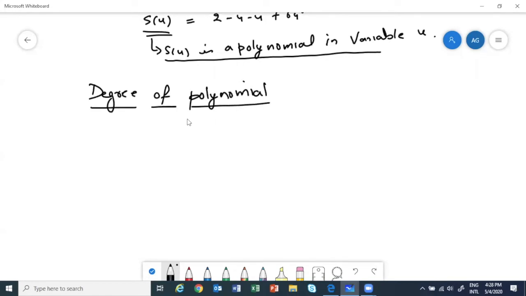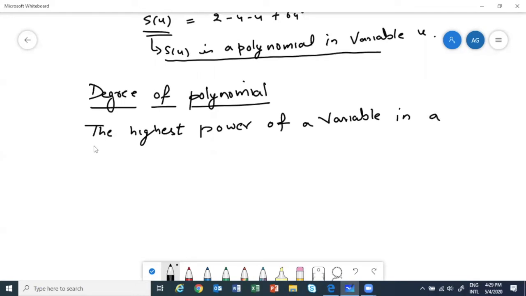Let others also understand, okay? When we want to find the degree of a polynomial, we want to find the highest power of the variable in a polynomial. That is known as the degree of the polynomial.